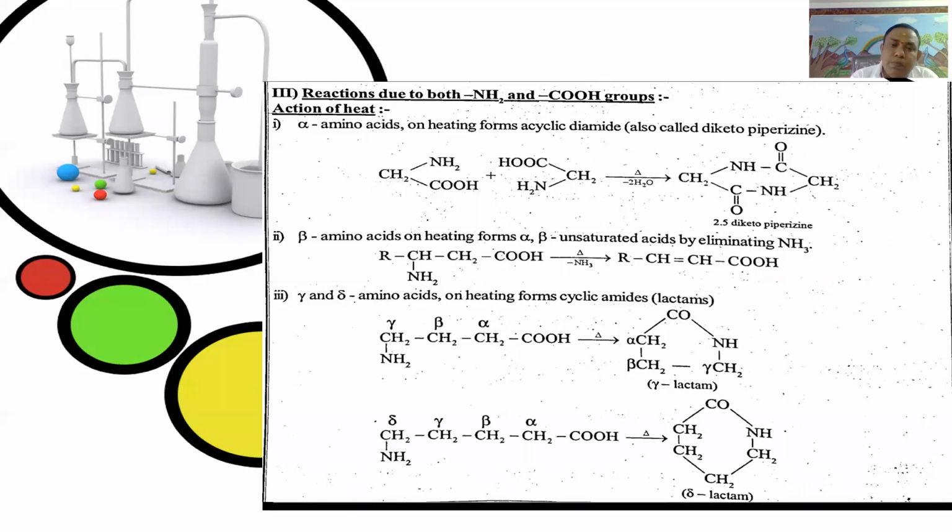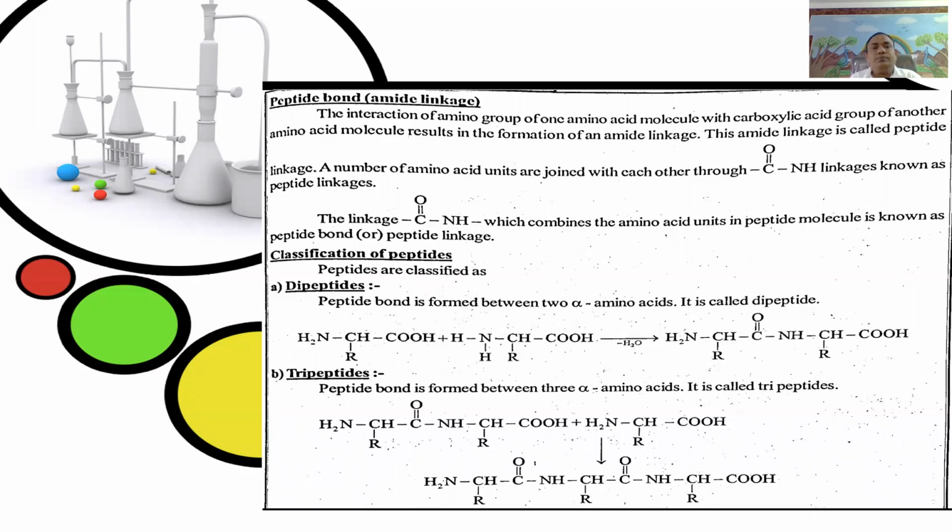Next, peptides. Here, peptide bond means amide linkage. The interaction of the amino group of one amino acid molecule with the carboxylic acid group of another amino acid molecule results in the formation of an amide linkage.